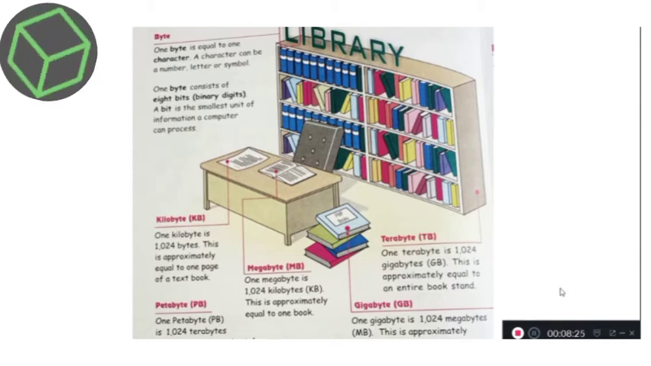Next is kilobyte. 1 kilobyte is 1024 bytes. This is approximately equal to 1 page of your textbook. Next is megabyte. 1 megabyte is equal to 1024 kilobytes. This is approximately equal to 1 book.